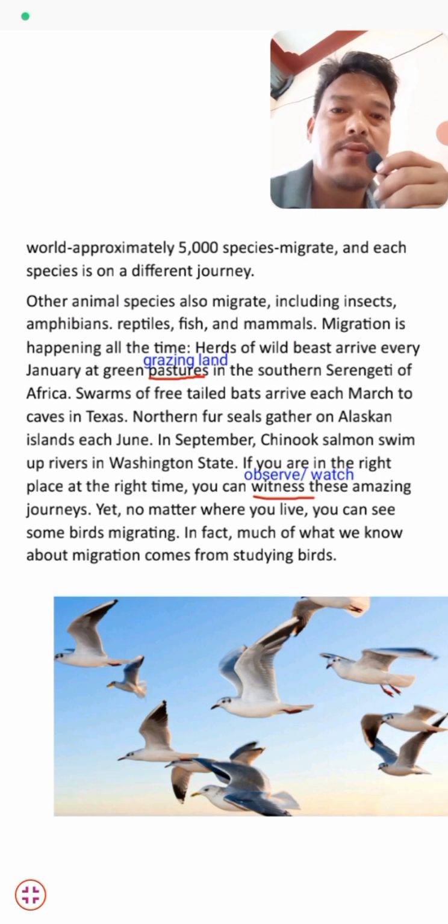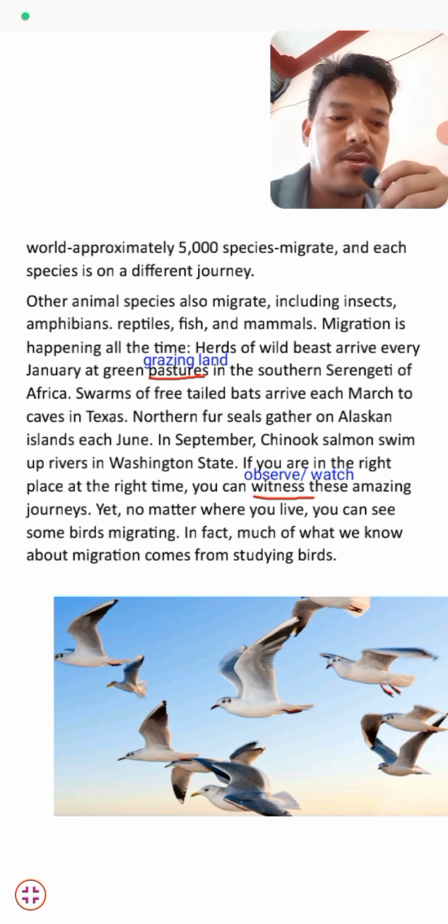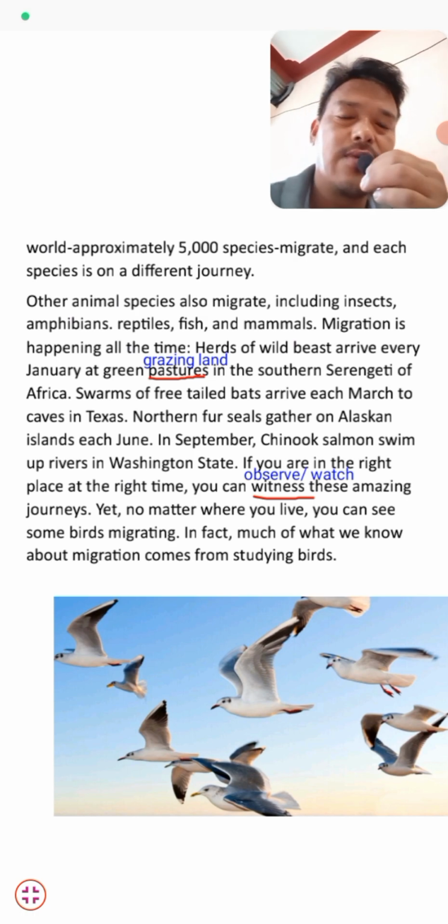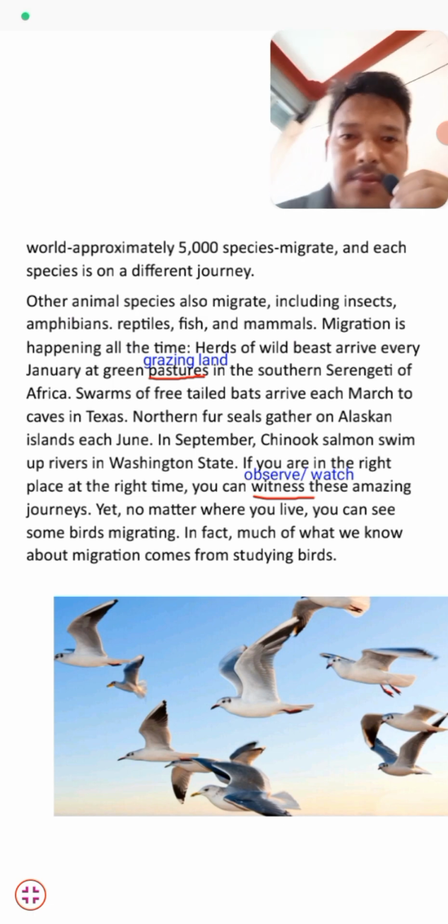So more than 5,000 bird species migrate every year, and each species is on a different journey, having its own journey. They don't migrate to the same place.